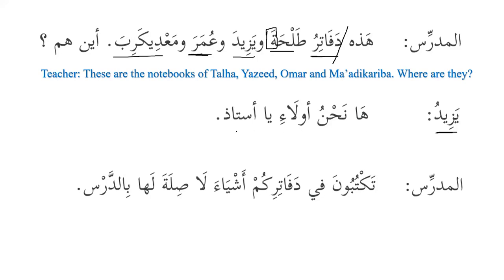Ha anadha ilayka ya ustadh. Ha nahnu ulai ya ustadu. Here we are, O teacher. If you want to say here he is, you will say ha huwa dha. If you want to say here I am, you will say ha ana dha. And if we want to say here we are, so ha, as we know, is harf tanbih. Nahnu is the damir, which means we, and ulai is also used to point towards the person or thing which is far away. So the combination of ha nahnu ulai means here we are, ya ustadu, O teacher.